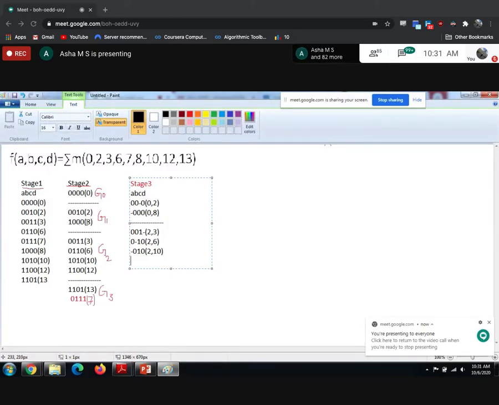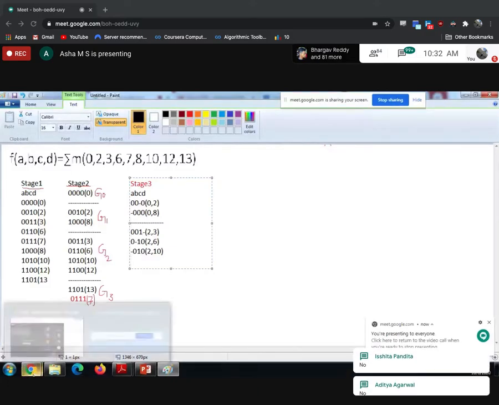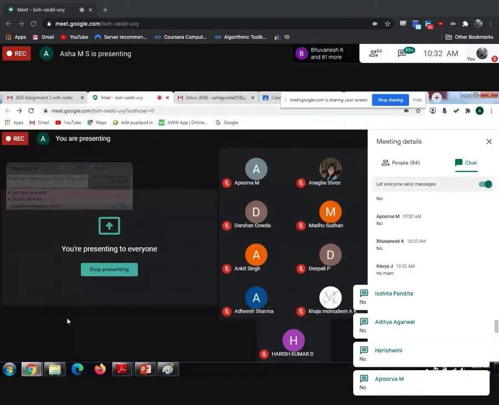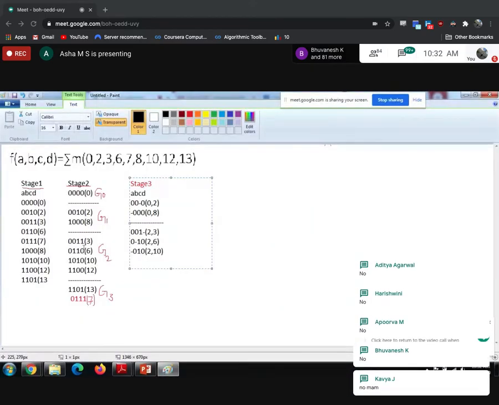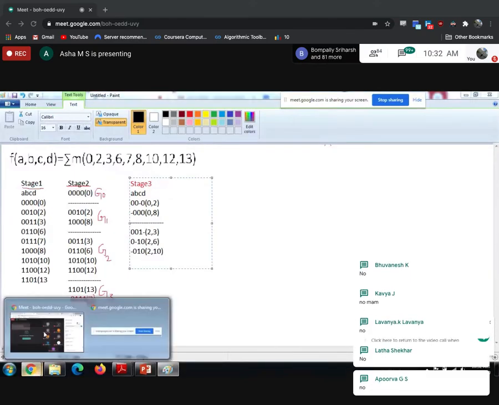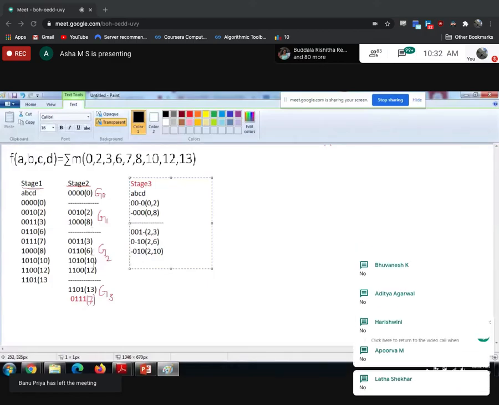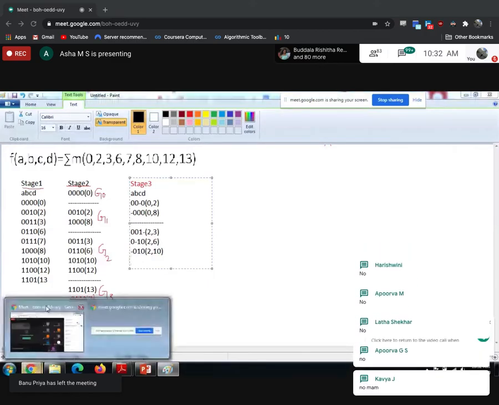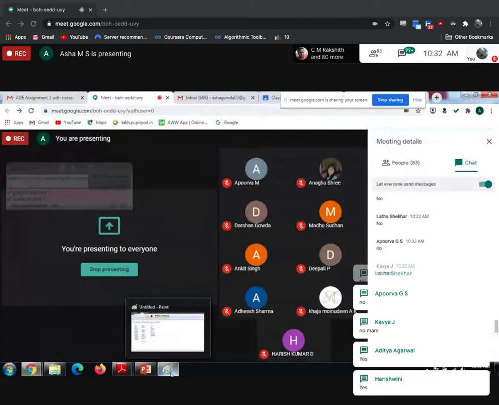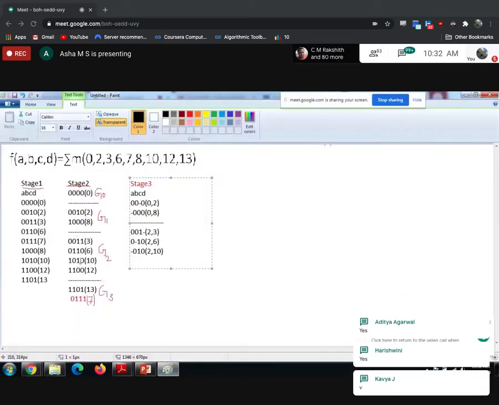Now compare 8 with the elements from group 2. Is it possible to combine 8, 3? No. What about 8, 6? No. What about 8, 10? Yes, we can combine 8 and 10. The bit C is differed, so the resultant is 1 0 hyphen 0.